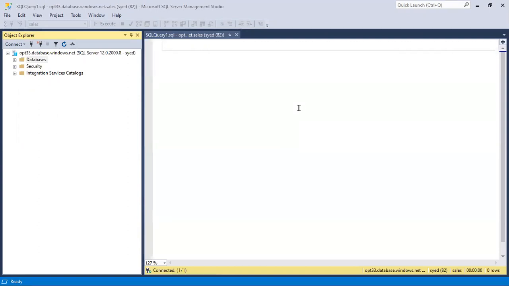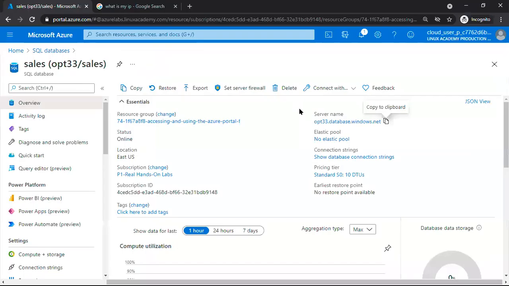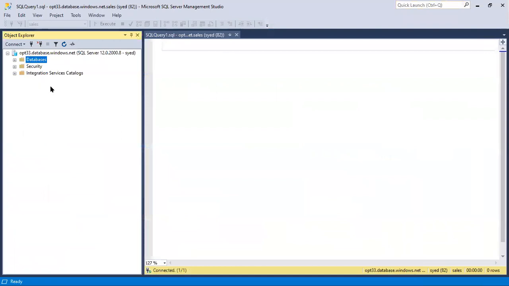While creating the server endpoint, after mentioning this opt33, I entered the login name and password. Next. So through that login, I am connecting. Check here how simply we can create. But see, in case of PaaS, remember, there are no other options like Agent, replication, various options are not there.